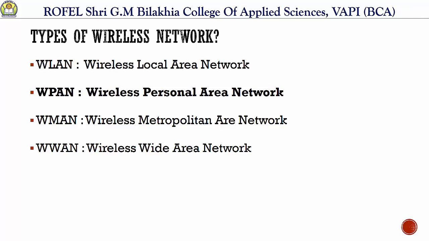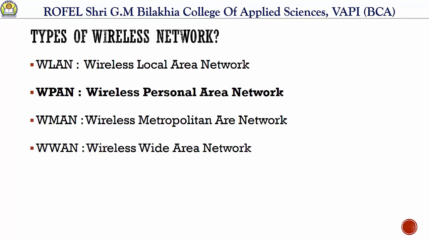Next one is wireless personal area network, that is WPAN. Now the two current technologies for wireless personal area network are infrared and Bluetooth, right? To connect two personal devices, we can connect either with infrared or with Bluetooth.